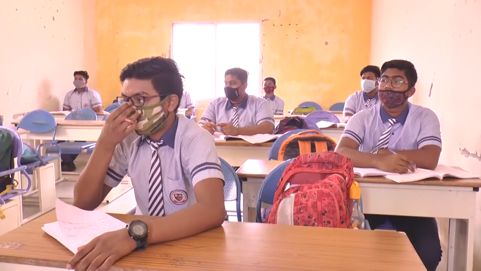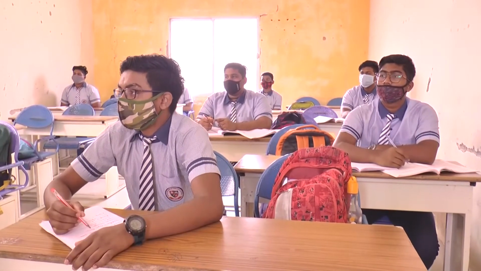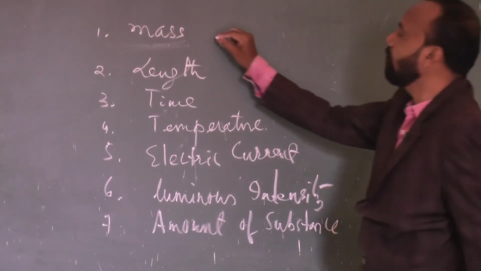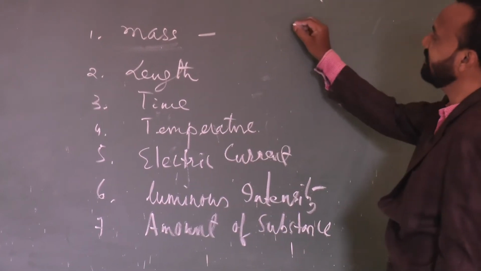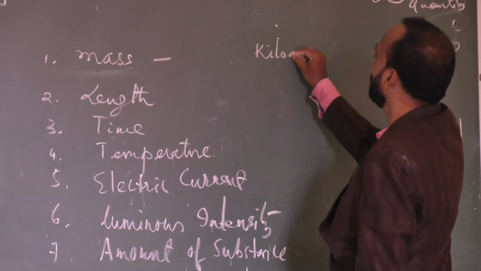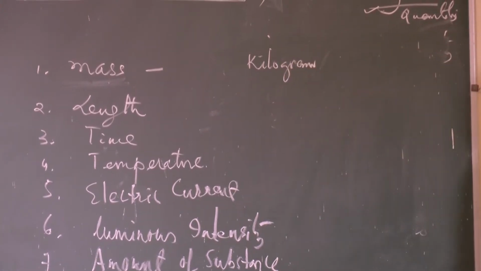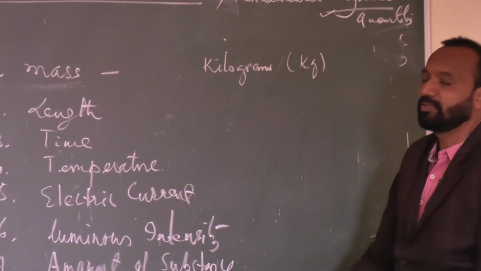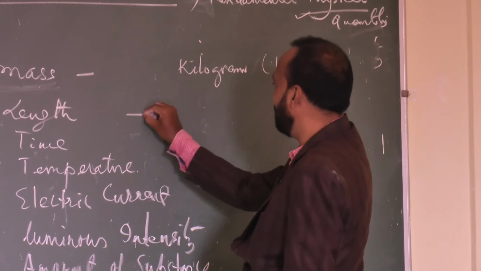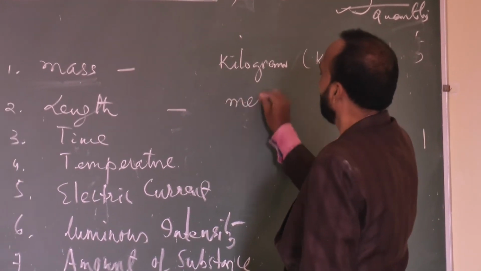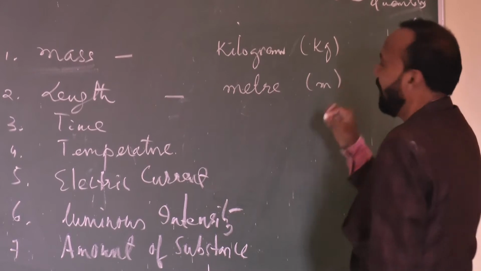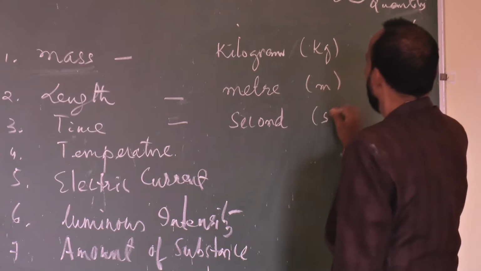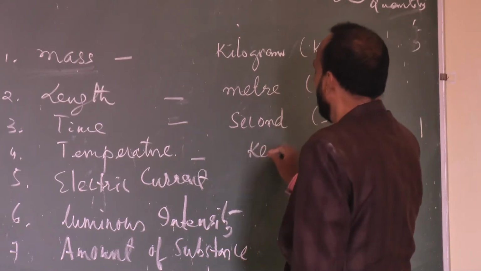And we are also going to write down their standard units by which they are measured. If mass is the fundamental quantity, the unit used to measure it is the kilogram. The SI unit is kilogram, kg in short form. Length is measured with the unit meter, symbol m. Time is second, symbol s. Temperature is Kelvin, symbol K.